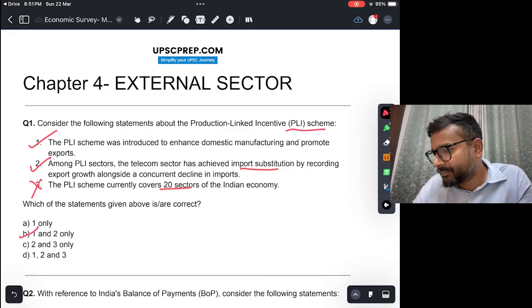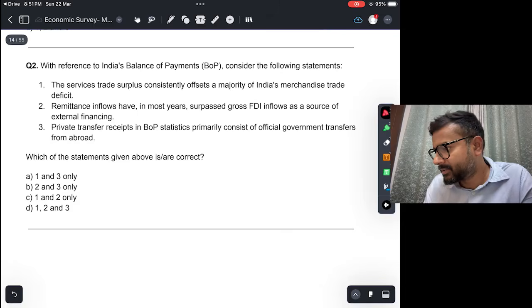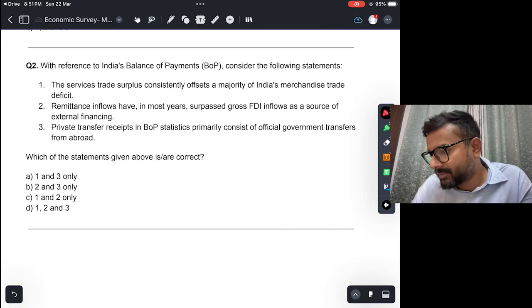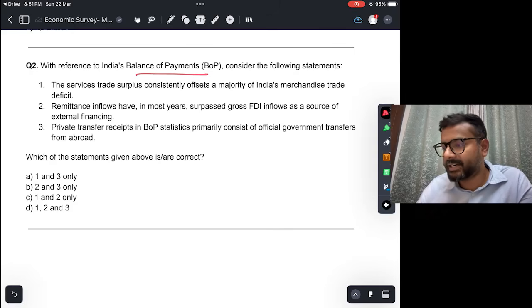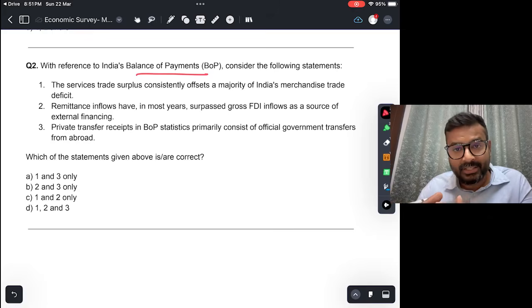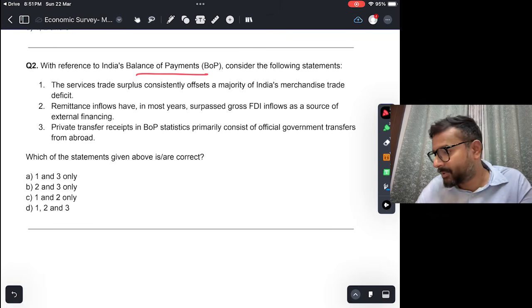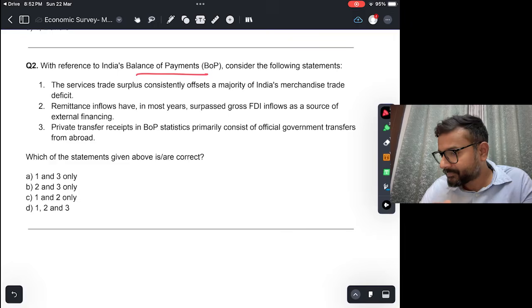With reference to India's balance of payment, consider the following statement. The service trade surplus consistently offsets a majority of India's merchandise trade deficit. Okay, so you should know that we do have a merchandise trade deficit. मतलब कि जितना goods हम export करते हैं उससे काफ़ी ज़्यादा हम import करते हैं. And of course in services we have a trade surplus. We export more services and we import less. And service trade surplus does offset 2/3 of India's merchandise trade deficit. So this statement is correct.